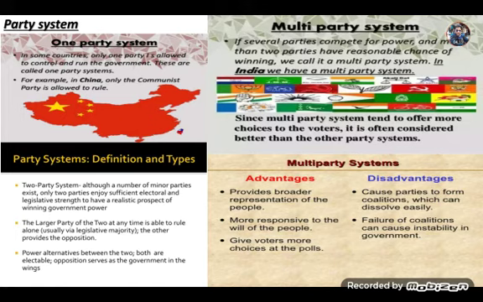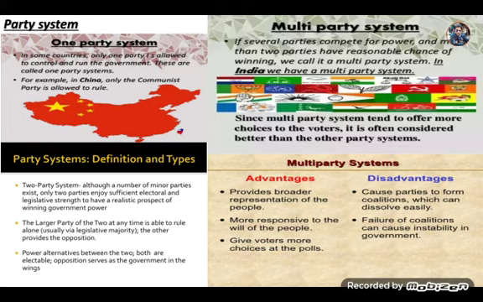Then just below it, see two-party system. That is a system where you find the existence of two major political parties. There may be several political parties, but two parties are dominant in a country. If two parties are dominant, that is a two-party system. For example, England and America have a two-party system.